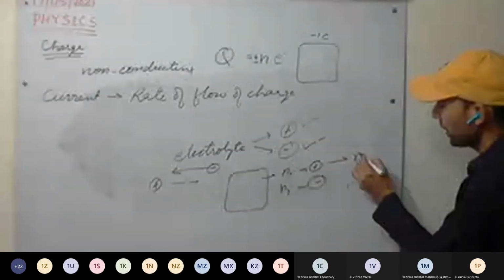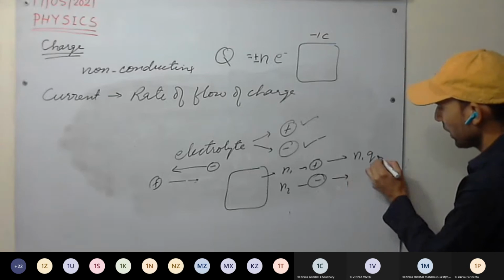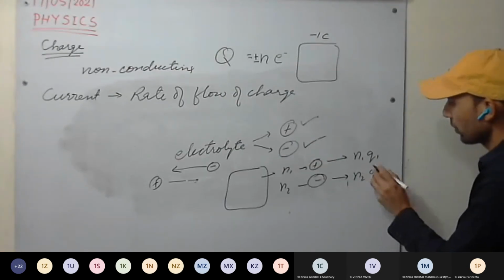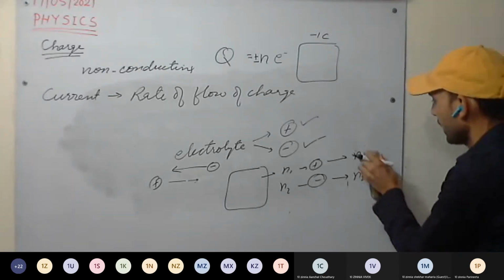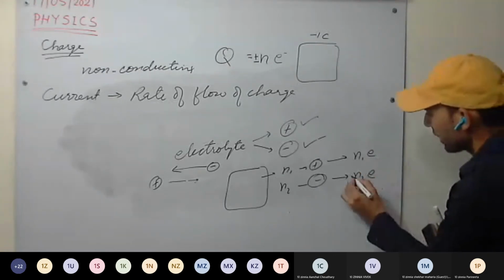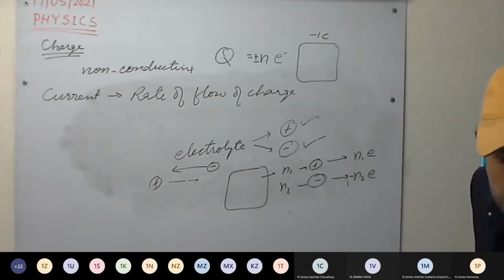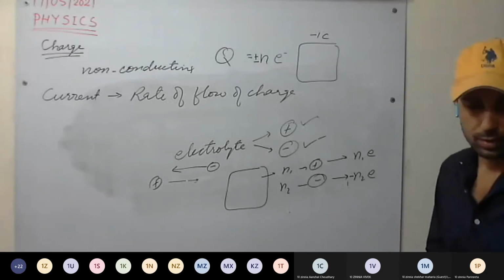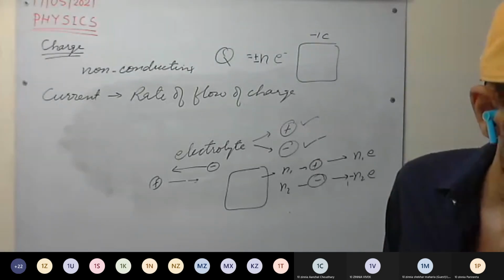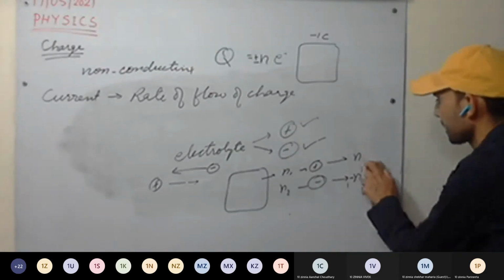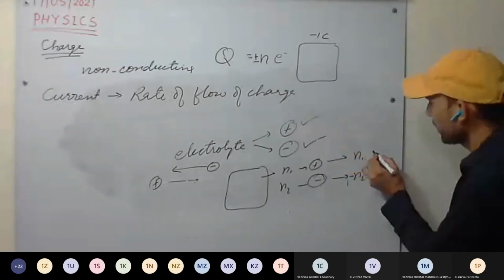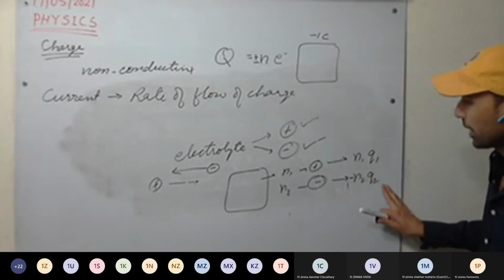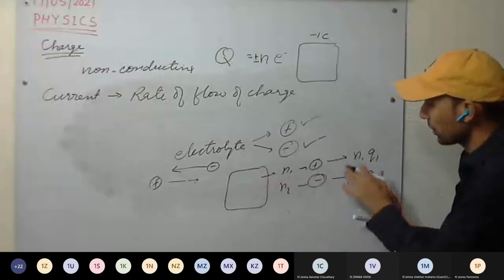Each positive ion is having Q1 charge, and each negative ion is having Q2 charge. Now the total charge will be the sum of these two.